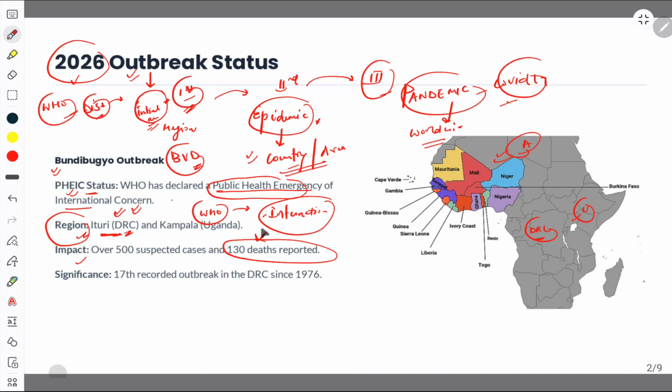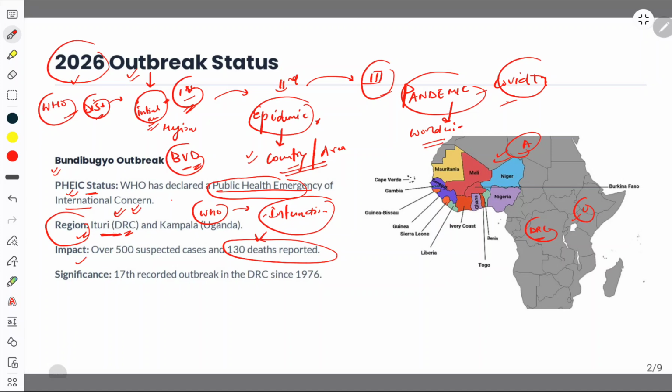So for exam purposes, what we have to remember: what is outbreak, what is epidemic, what is pandemic. Three things. Fourth thing, what is BVD? It is just a virus disease which was in the news because of Ebola virus. It is a part of Ebola virus only. It was declared as a PHEIC status. By whom?